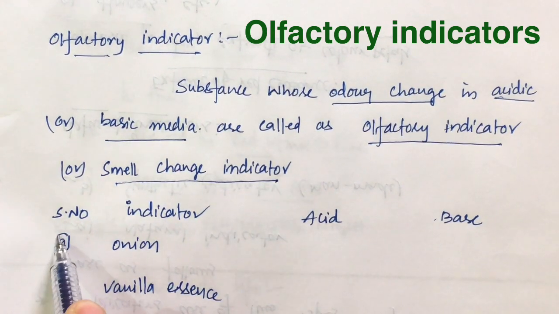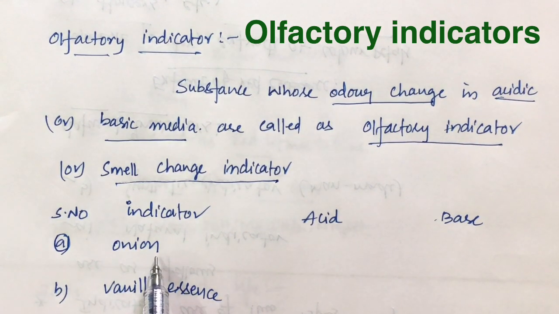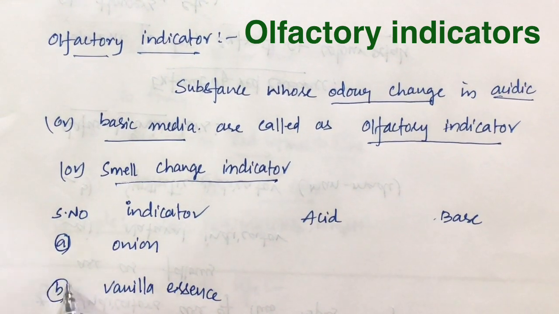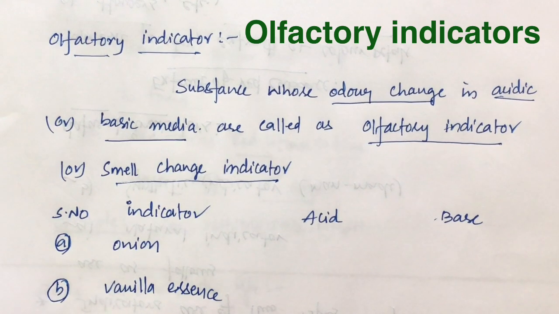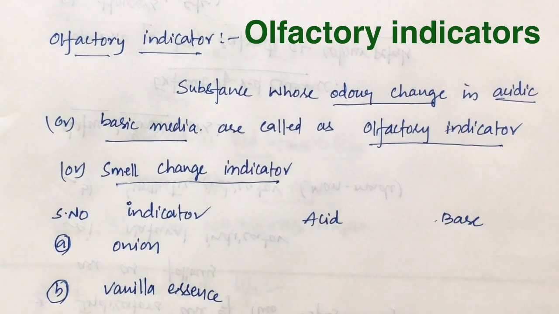Okay, so here are some examples: chopped onions, vanilla essence, clove oil. These are examples of olfactory indicators. Okay, so how do we identify with these olfactory indicators?